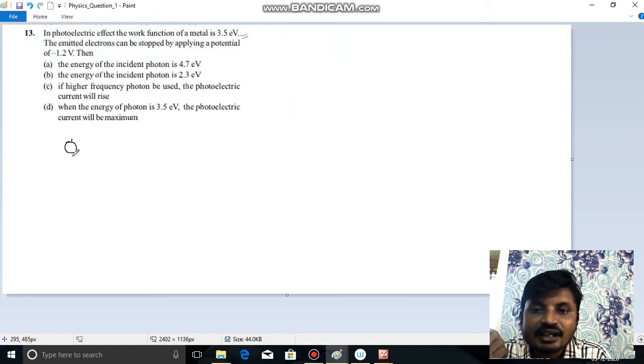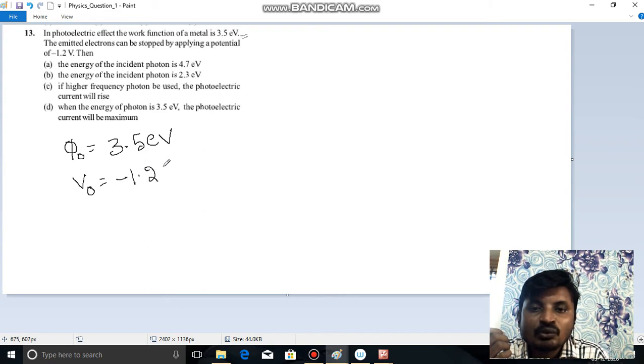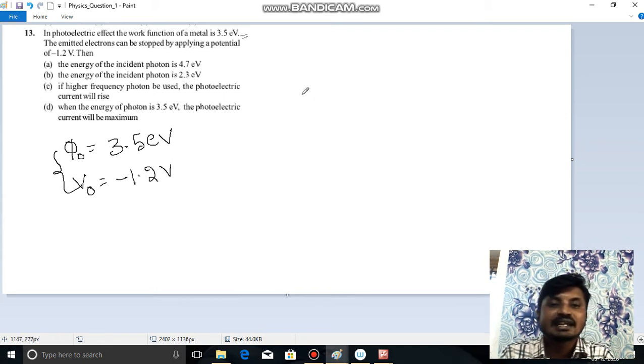We all know that stopping potential is always negative, 1.2 volts. So we know the equation with respect to these two terms is nothing but Einstein's photoelectric equation.